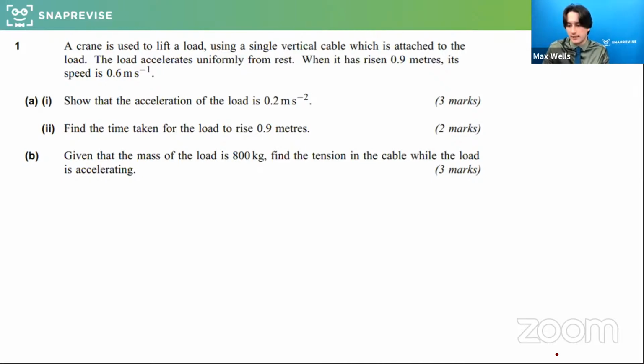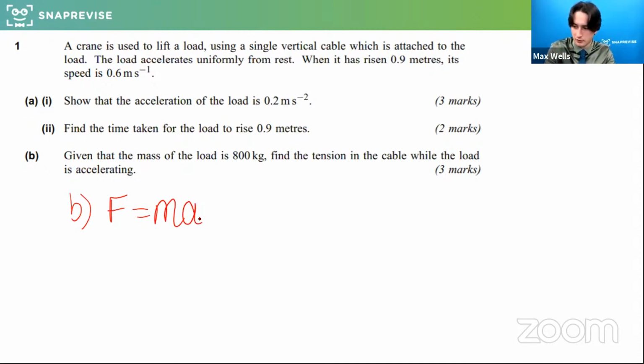So for part B, it says, given that the mass of the load is 800 kilograms, find the tension in the cable while the load is accelerating. So this is now what? Whose law are we using and which one? Big hint there. So this one is involving mass, acceleration, tension, forces. So this is Newton's second law for this bit. So remember, F equals ma, probably worth writing to go, okay, this is what I'm using.